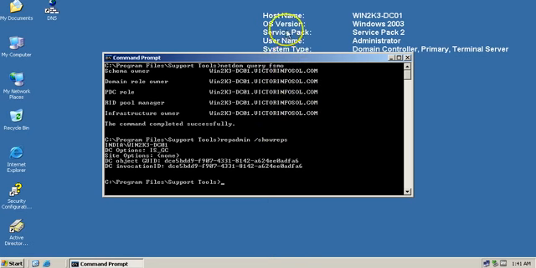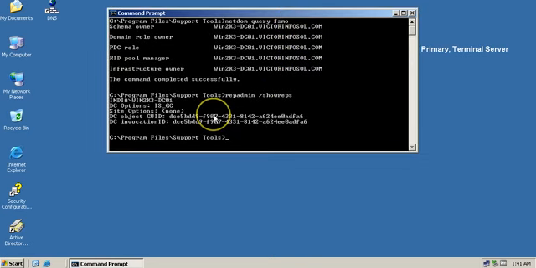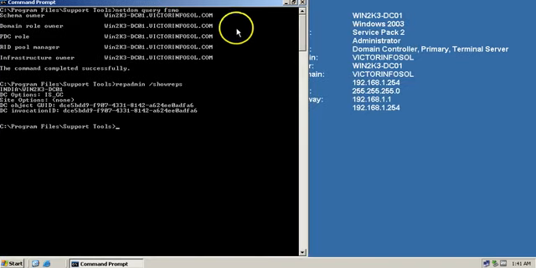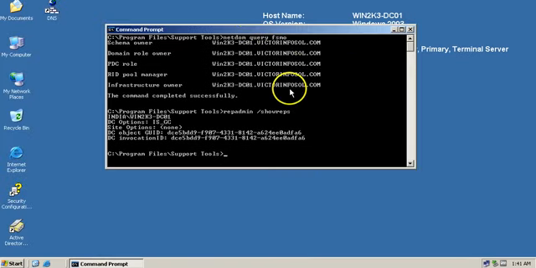Actually I have only one domain controller in my infrastructure, so I am getting this result after running this command. If you have multiple domain controllers in Active Directory, you will get other results with the respective successful or unsuccessful commands or status.